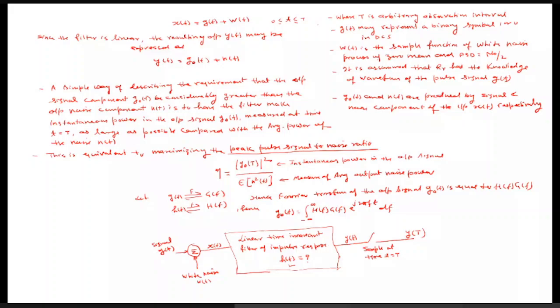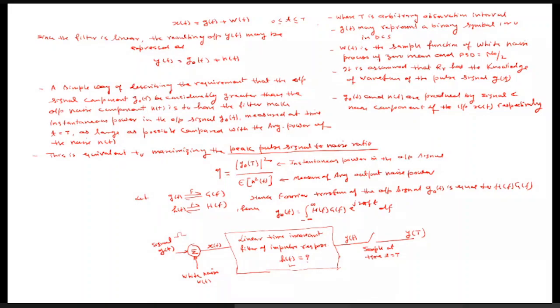Some signal g(t) has been transmitted, and it gets added with noise in the channel, and then the varied signal is received at the receiver. At the output, we sample at time t equals T, and we get y(T).